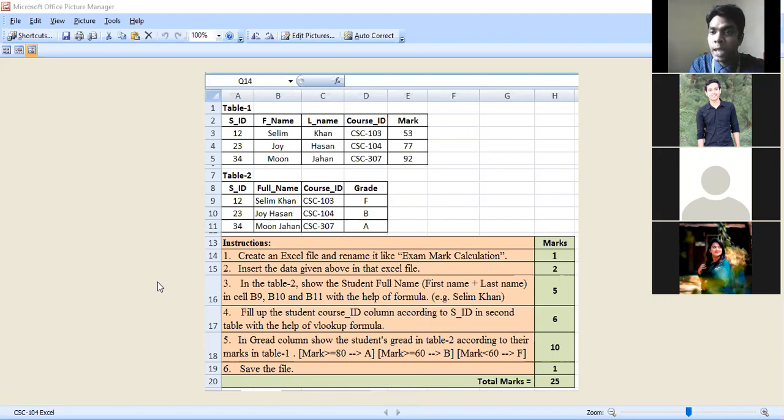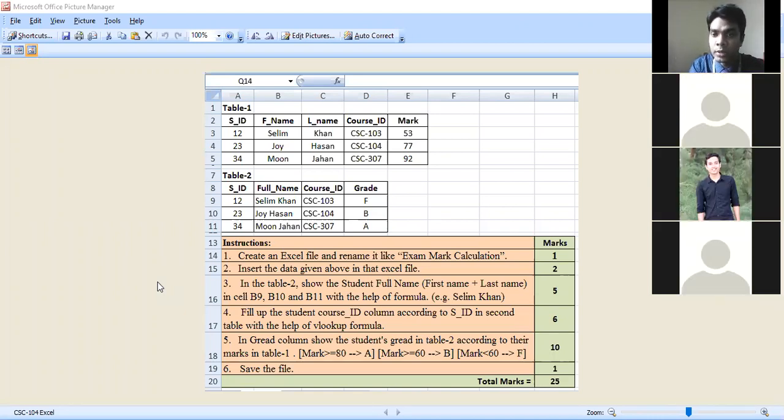At that time, as output I got no space in between the two strings, as you already mentioned. But the second time when I apply the concatenation again, I apply it in such a way that I get space in between the two strings. Okay, Selim space Khan. So I am recommending you to watch my YouTube video tutorial. Then you will get the explanation. Okay, sir. Thank you, sir.